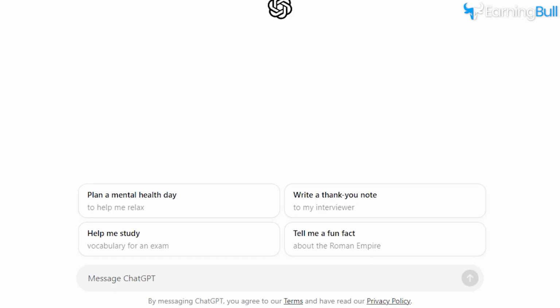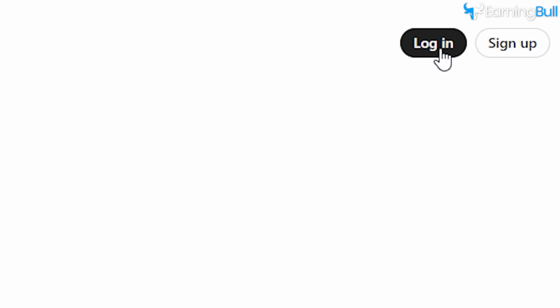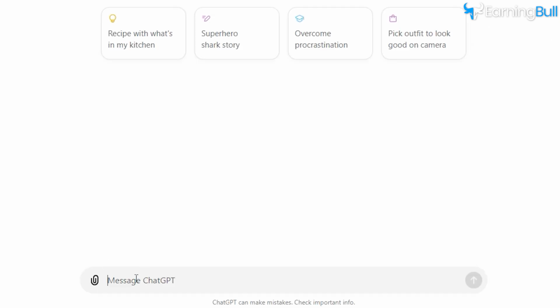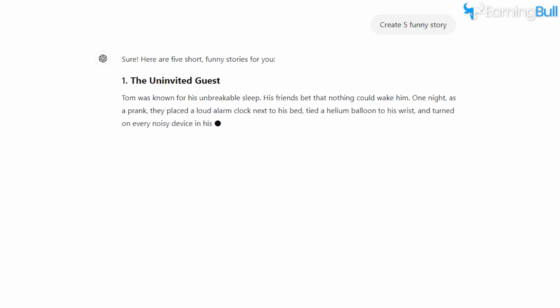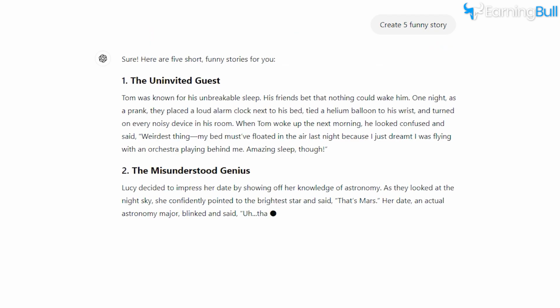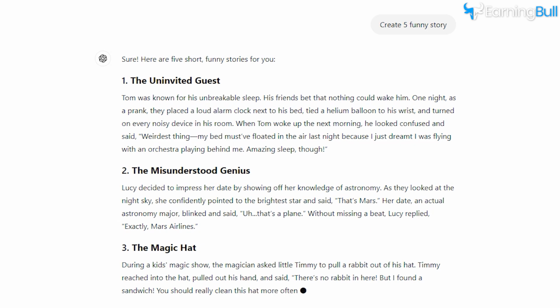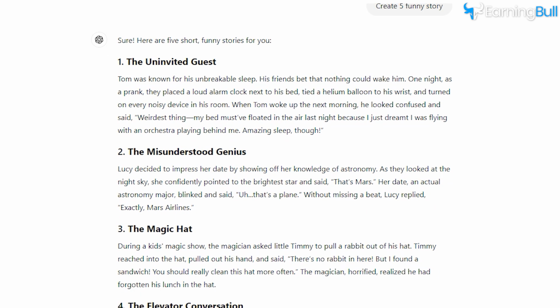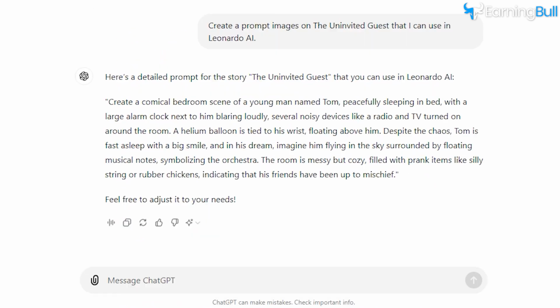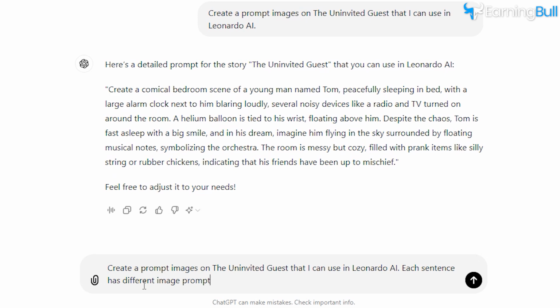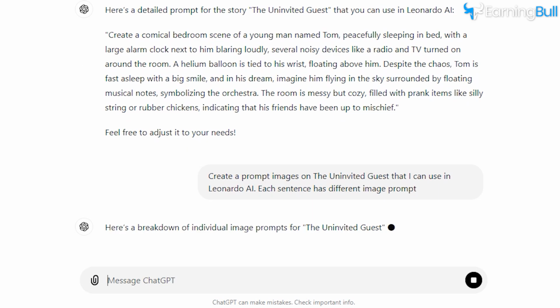Here's how it works. Once you've logged into ChatGPT, you'll type in a request like, "Create 5 funny stories." You can get creative here. Ask for a funny story, a dramatic scene, or even a lesson-teaching moment. The AI will then generate a story. From there, choose the topic you like best and ask to generate a prompt image on each sentence.